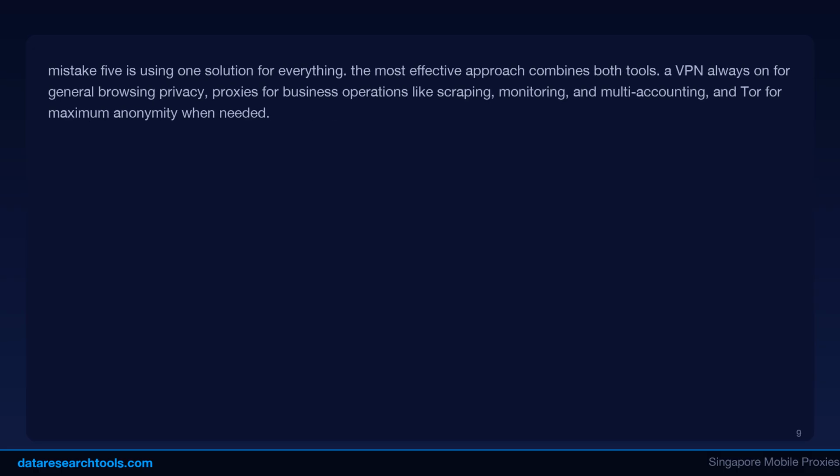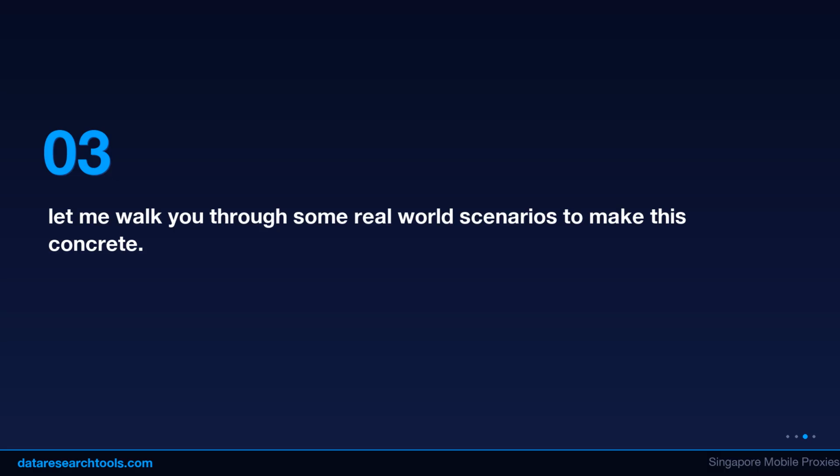Mistake 2 is using a proxy for complete privacy. Proxies only route specific application traffic and don't encrypt data. If you're concerned about ISP monitoring, government surveillance, or public Wi-Fi security, a VPN is essential. Proxies are privacy tools for specific tasks, not comprehensive privacy solutions.